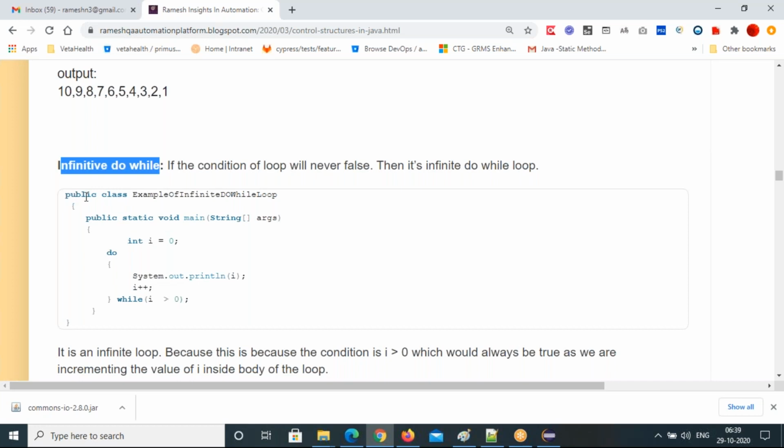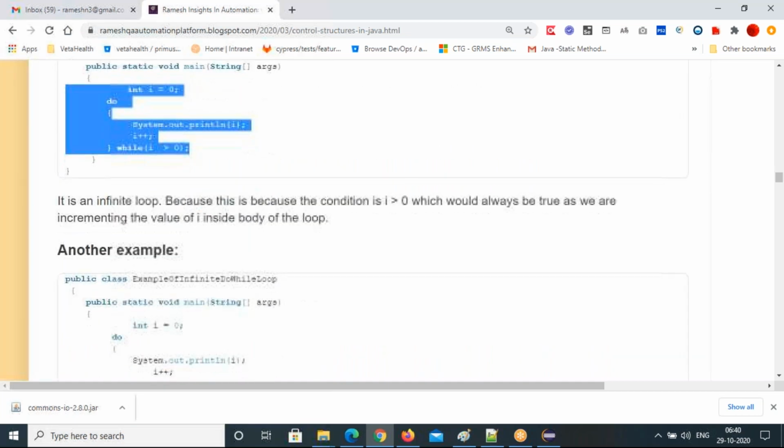How can we make it? int i = 0, do, System.out.print(i++), while i > 0. It keeps going and never ends. You are starting with 0, in the next iteration it becomes 1, then 1 greater than 0, 2 greater than 0. It will keep going, so it is never going to end. This is the do while infinite loop.